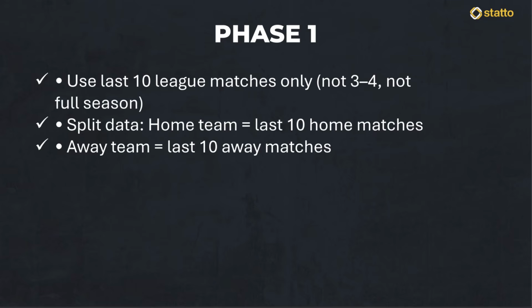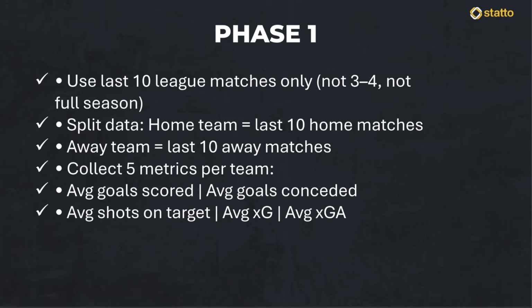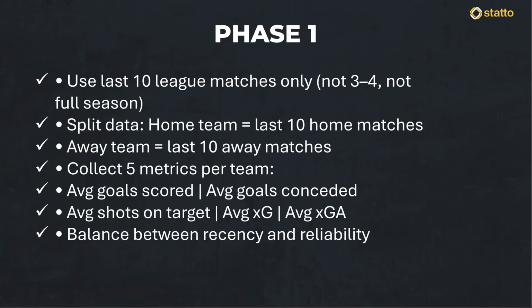From those 10 games, we want to collect 5 key pieces of information: the average goals scored, the average goals conceded, the average shots on target, the average expected goals, and the average expected goals against. By doing this, we find the perfect balance between recency and reliability, giving us a baseline that truly reflects how these two teams interact in this specific environment.